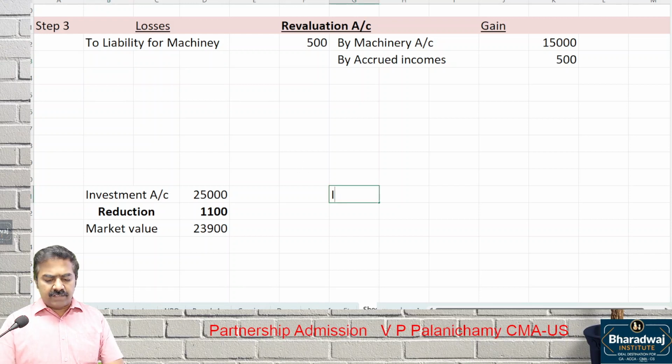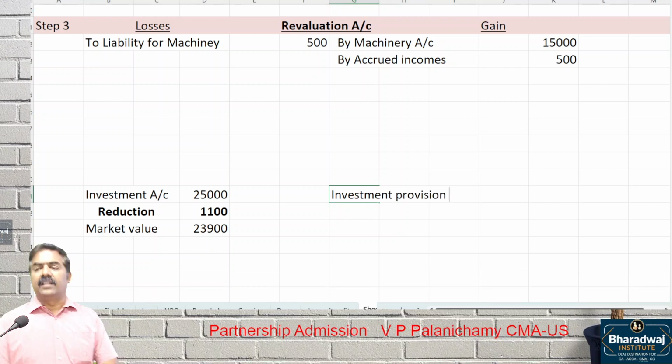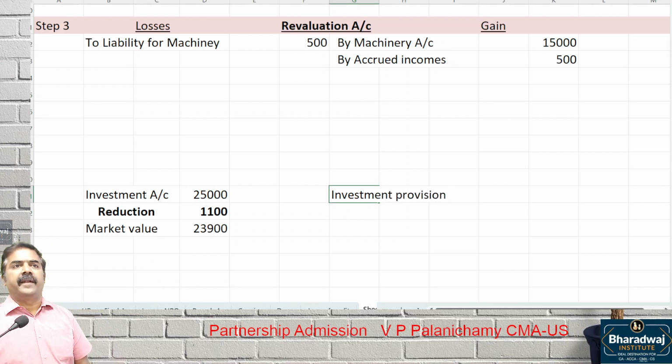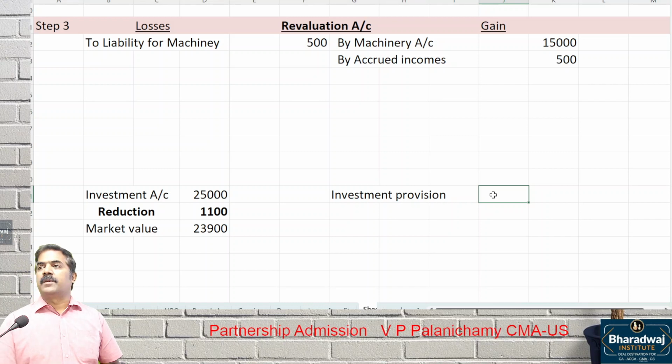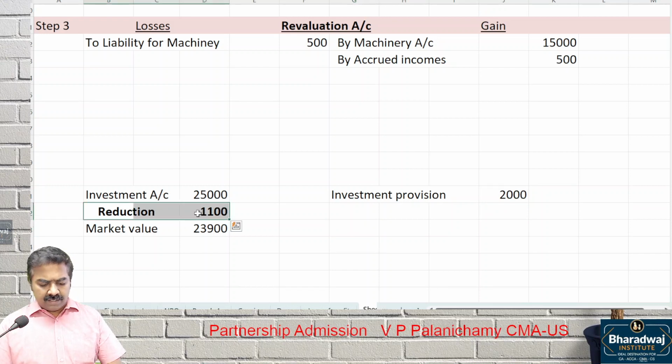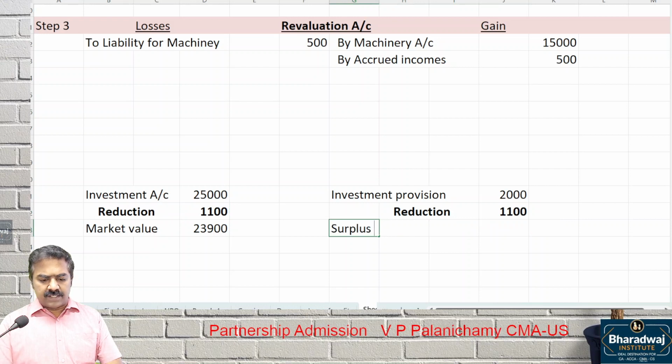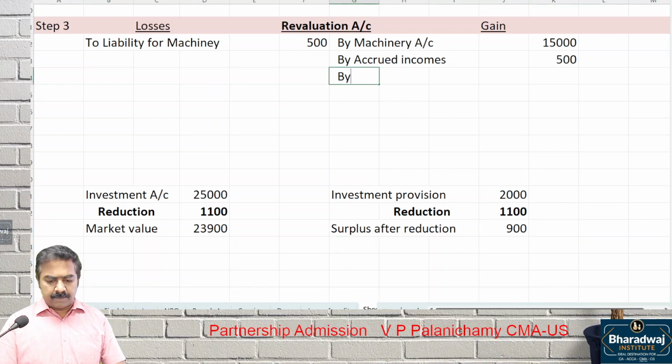We maintain an investment provision on the liability side. Why is that investment provision maintained? To adjust for losses if any. What is the investment provision given in the balance sheet? 2,000. There this reduction will be adjusted. So what is the surplus after this? That will be brought to revaluation account as by investment provision.